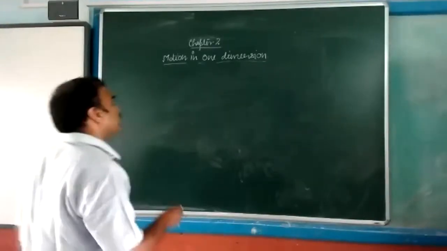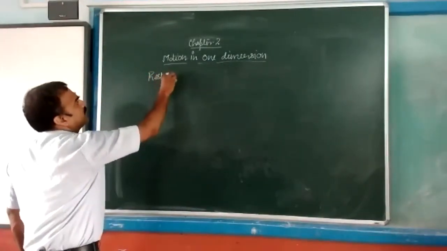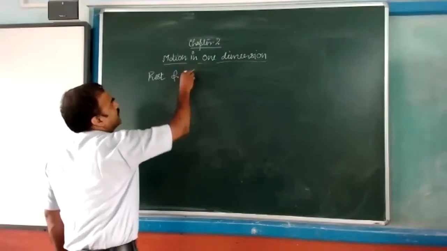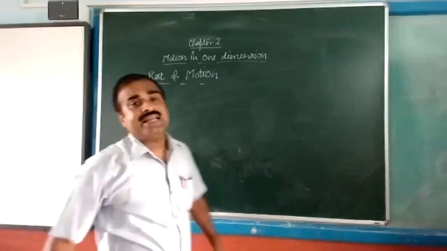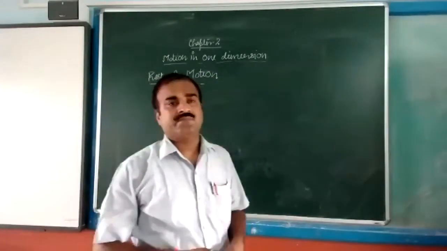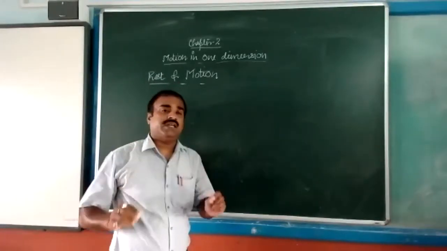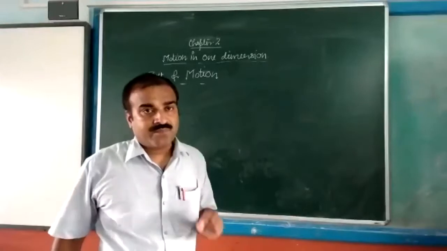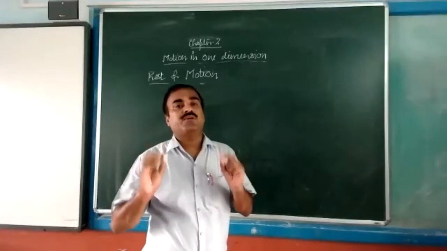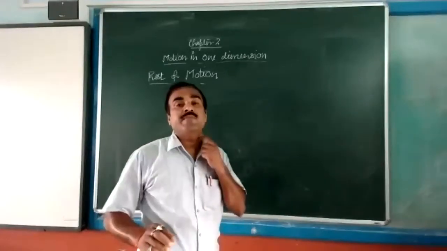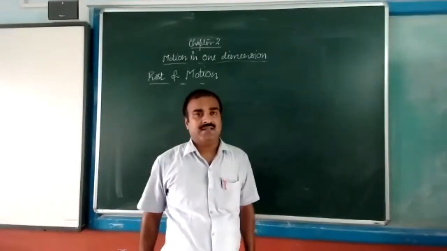Now come to the first topic. What do you mean by rest? Rest and motion, both. How can we define rest? If anybody does not change their position with respect to surrounding, means suppose anybody is kept at any place.